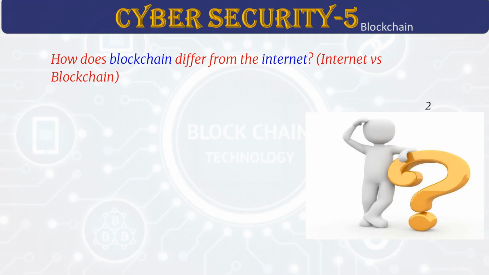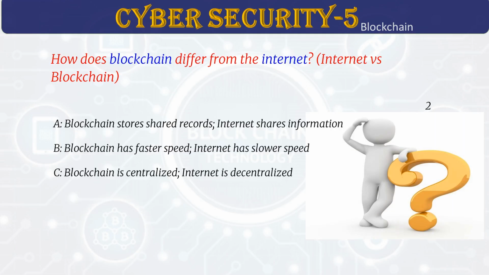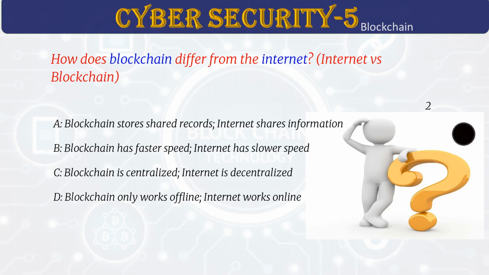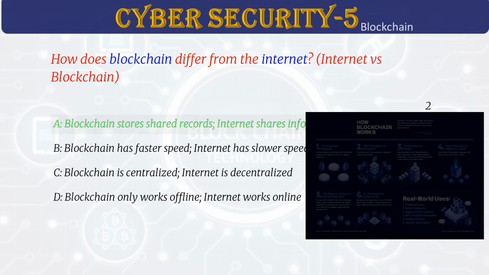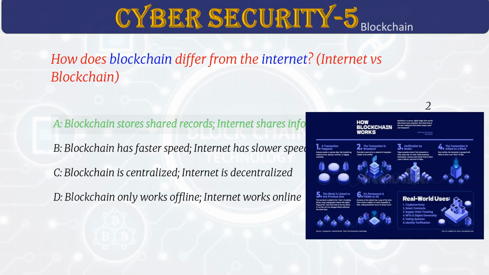How does blockchain differ from the internet? Answer A. Blockchain stores shared records, internet shares information. The internet helps us share information easily. A blockchain allows us to securely exchange value or keep safe records.